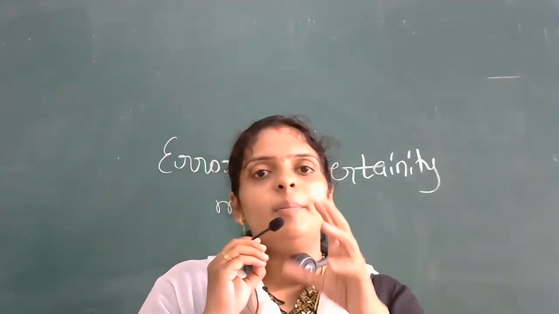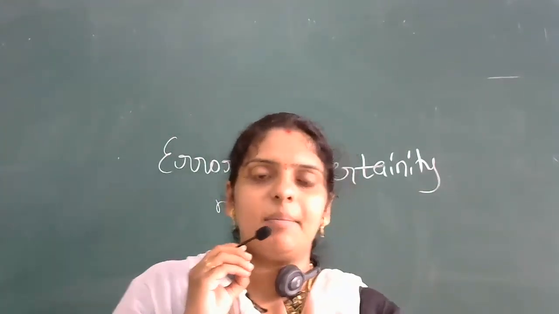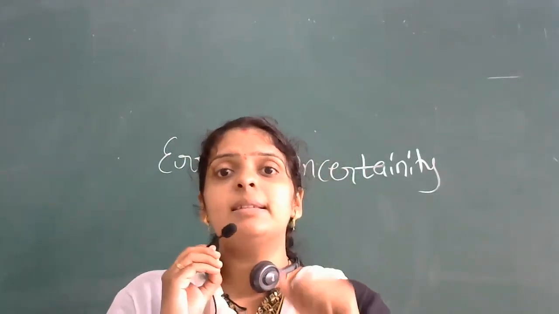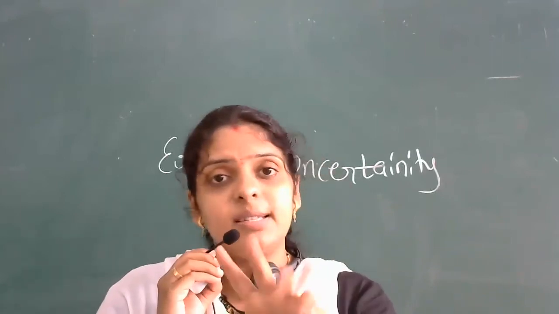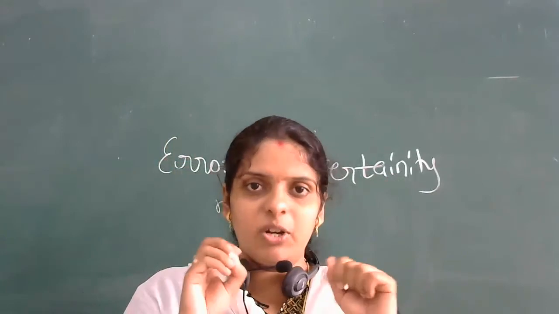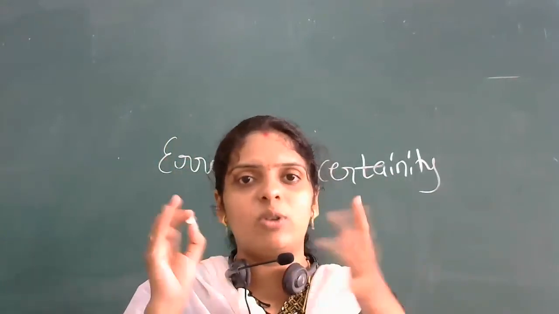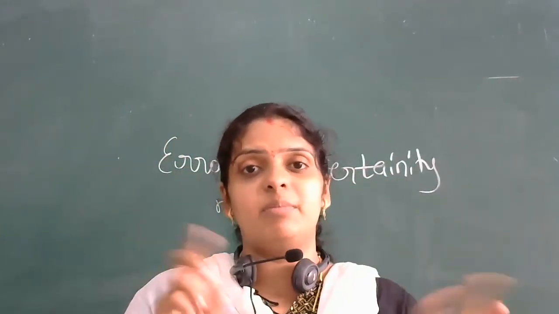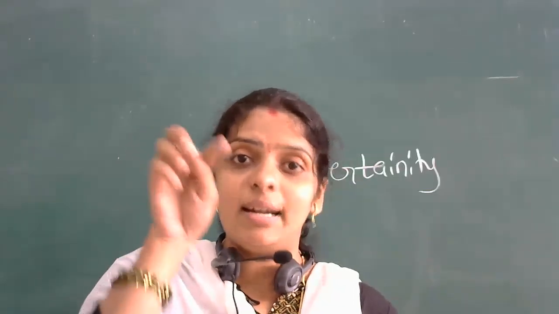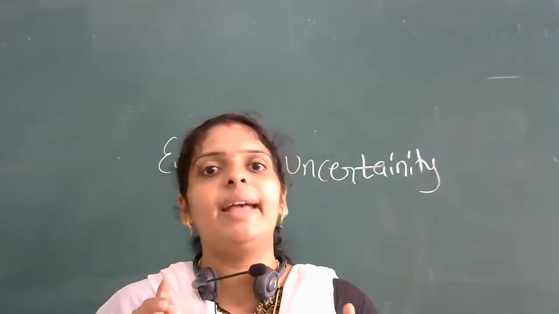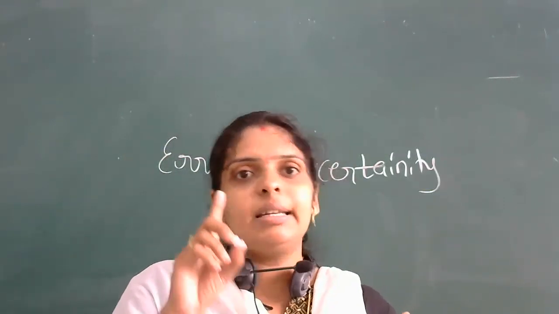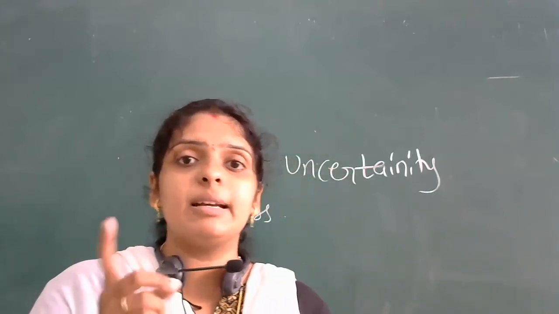Suppose you are making chapati, I'll take the example of chapati. If you are making chapati, then what happens here? Either there will be a difference in the shape. It should be round. Suppose if you are getting a triangle, a square, or any other shape, otherwise a map of some country, this is uncertainty in making that chapati. This is only error here. So here error is nothing but uncertainty in the measurement of any physical quantity.